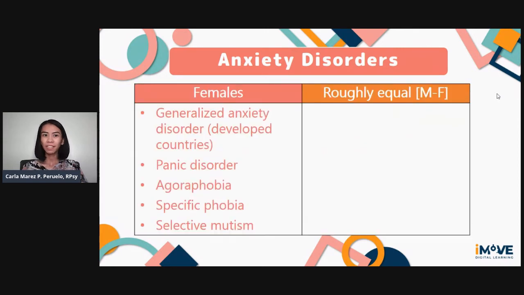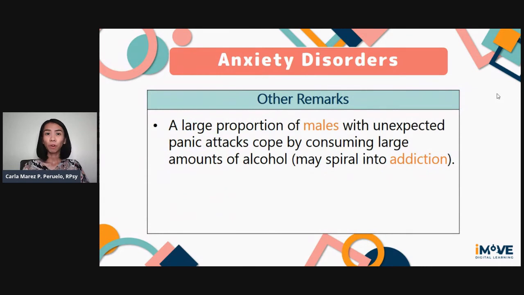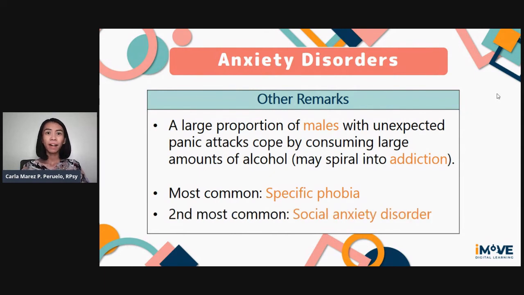As for anxiety disorders, generalized anxiety disorder, especially in developed countries, panic disorder, agoraphobia, specific phobia, and selective mutism are all more common in females. Social anxiety disorder is roughly equal among males and females. A large proportion of males with unexpected panic attacks are said to cope by consuming large amounts of alcohol. So anxiety disorders in men are likely to lead to substance use disorders as well. Specific phobia is the most common anxiety disorder, while the second most common is social anxiety disorder.